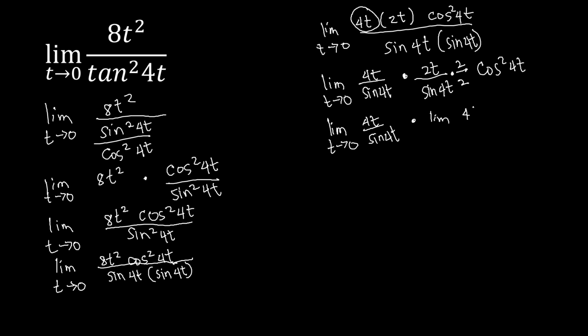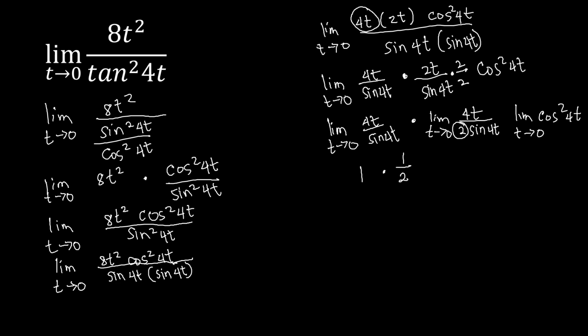We have the limit of 4t over 2 sine 4t as t approaches 0, times another limit, cosine squared 4t as t approaches 0. So this one will become a 1 times, getting the 2 out. Since this is on the denominator, we have that also written on the denominator.